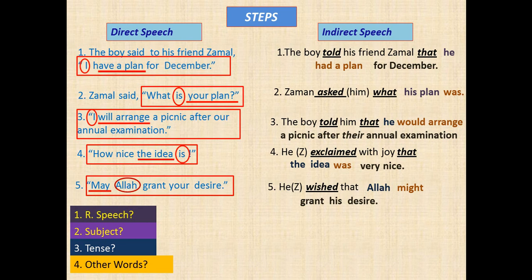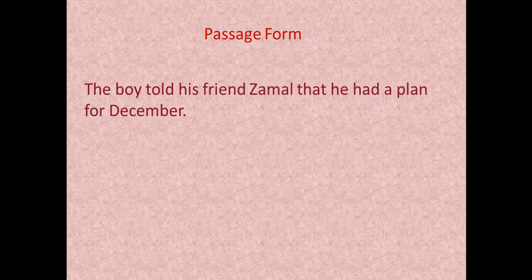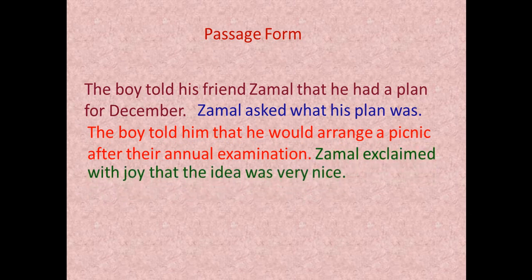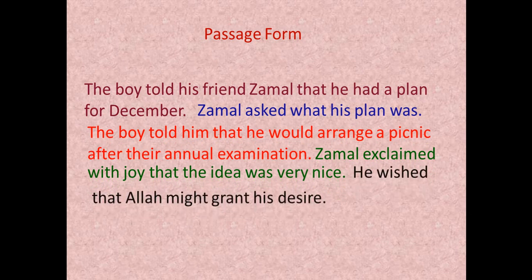So my dear students, now let's look at the complete passage in indirect speech. The boy told his friend Jamal that he had a plan for December. Jamal asked what his plan was. The boy told him that he would arrange a picnic after their annual examination. Jamal exclaimed with joy that the idea was very nice. He wished that Allah might grant his desire.